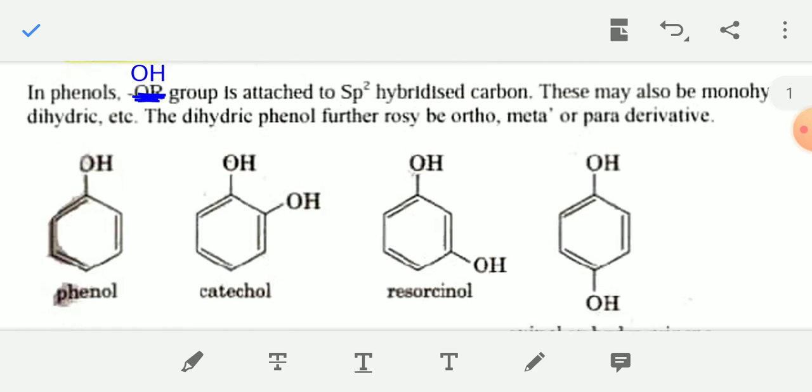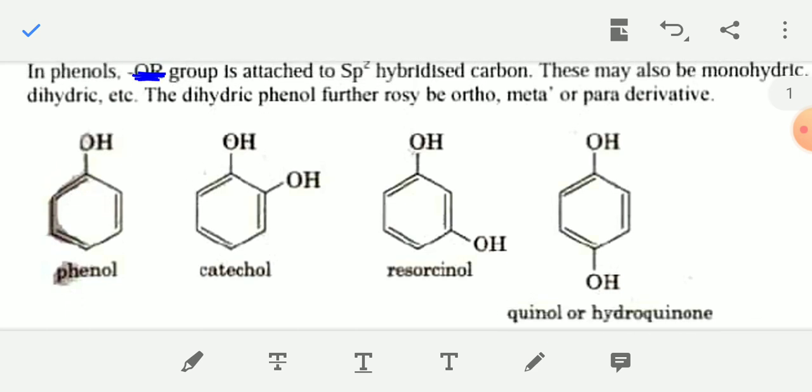There are different types of aromatic alcohol like phenol, catechol, resorcinol. In aromatic alcohol, for example in phenol, the OH group is attached to an sp2 hybridized carbon, and these aromatic alcohols may also be monohydric, dihydric, trihydric, etc. The monohydric aromatic alcohol is phenol, and dihydric aromatic alcohols are of different types like catechol, resorcinol, and quinol.